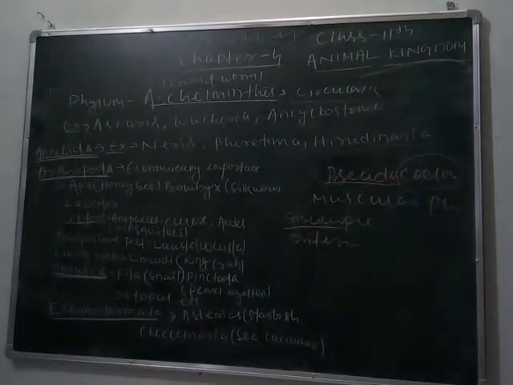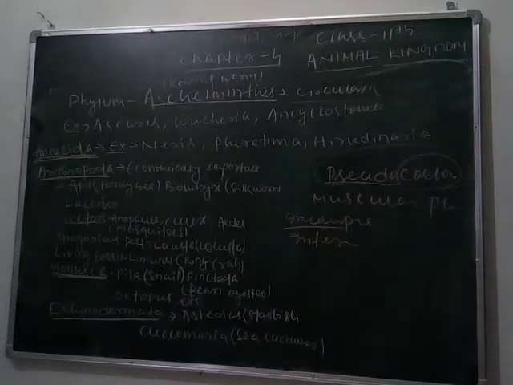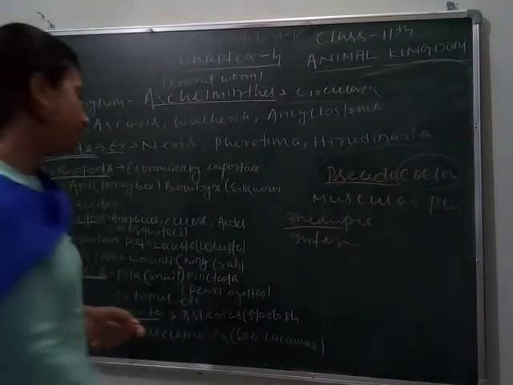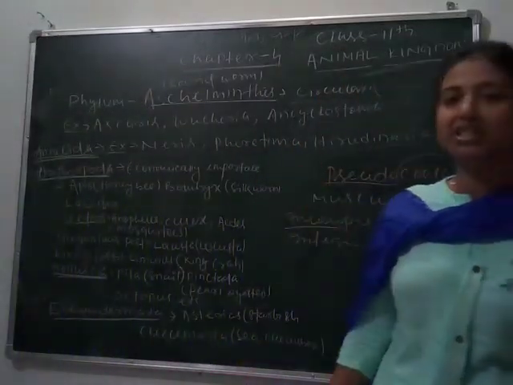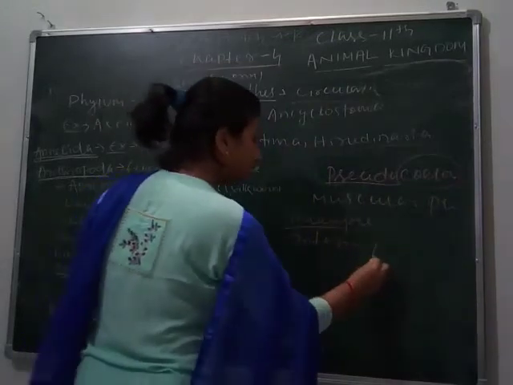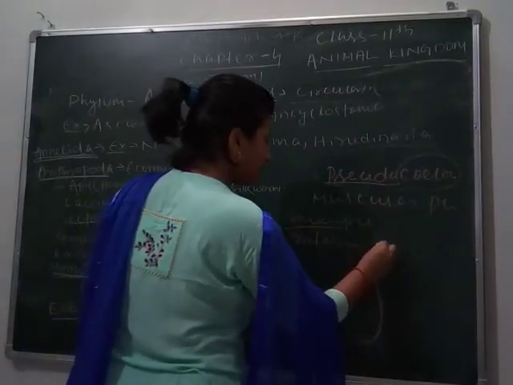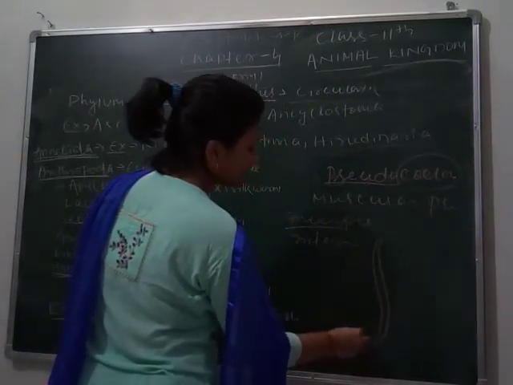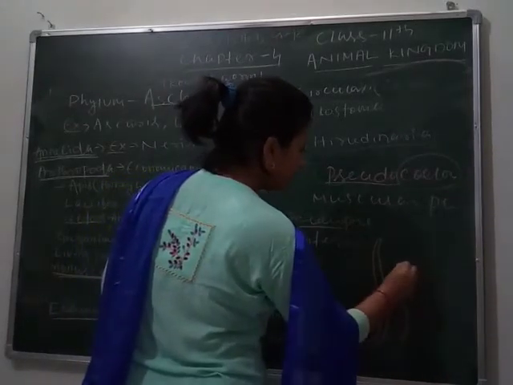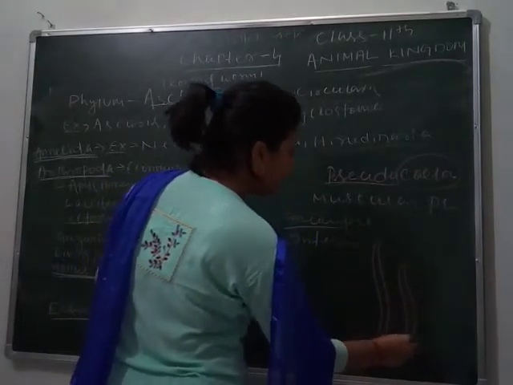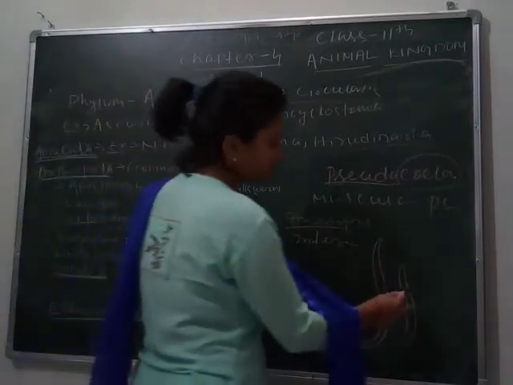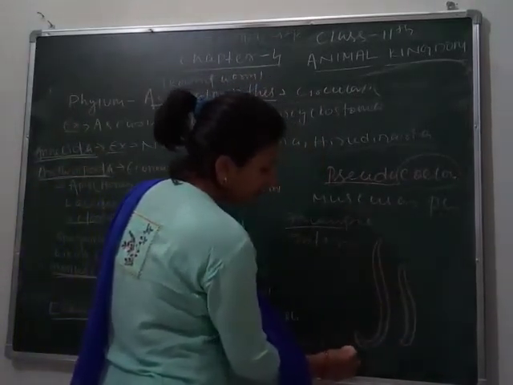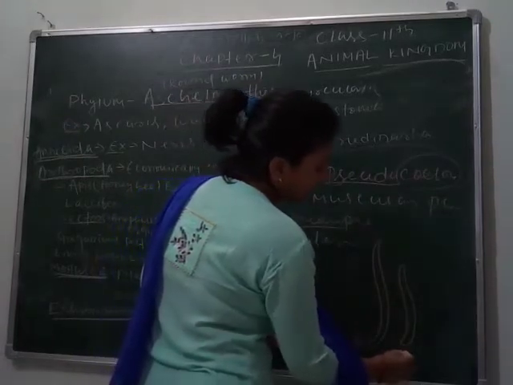Their reproduction is internal. Development is either direct or indirect. The easy way to identify the species of Aschelminthes is that the female is longer than the male. This is the female and this one is the male. So we can easily identify the male and female of Aschelminthes: the longer is the female and the shorter is the male.